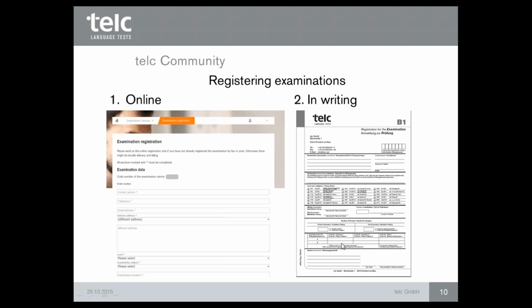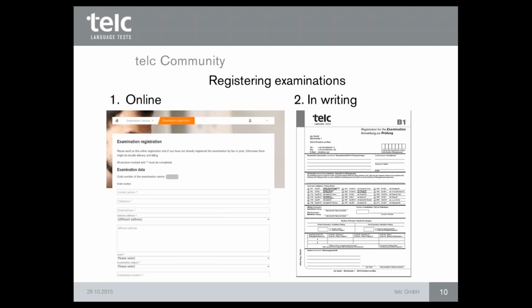Here we have to put the code number of the examiners, and if you have a narrator, you also have the possibility to put it here. Here you will put the address where we have to send the invoice for these exams. And please don't forget to sign the record form and also to stamp this record form, and add the date here.